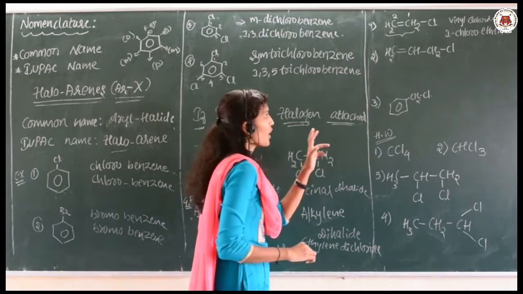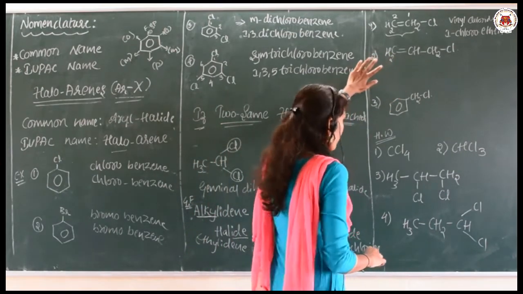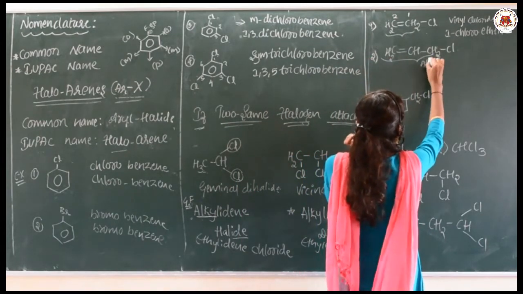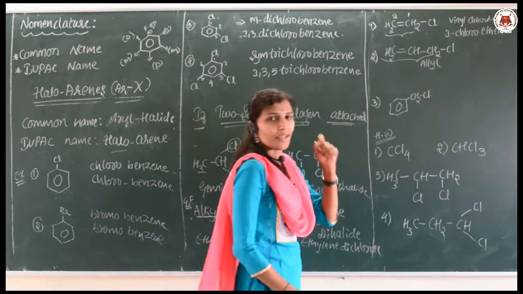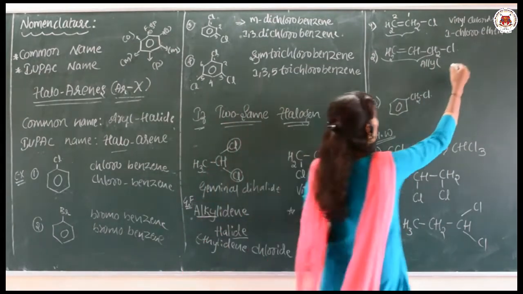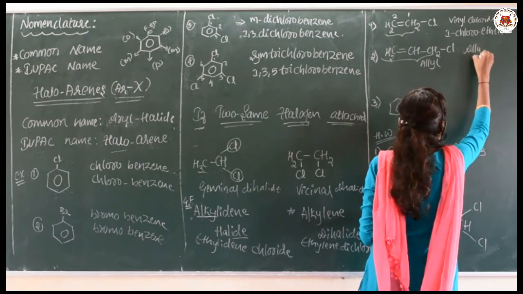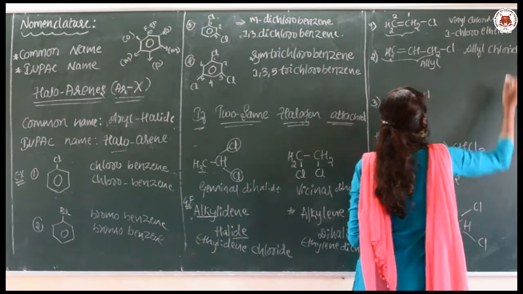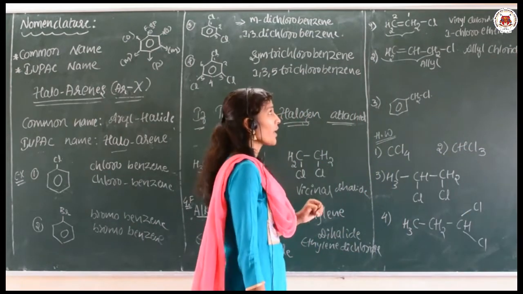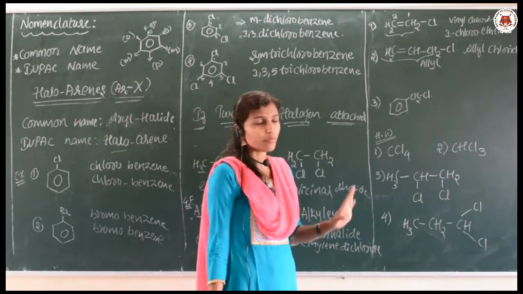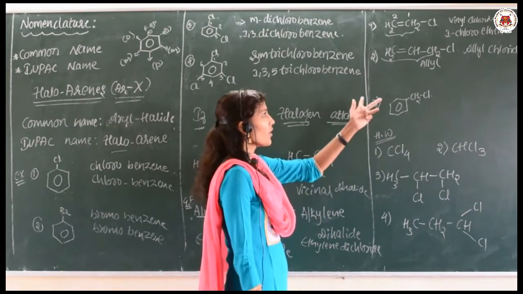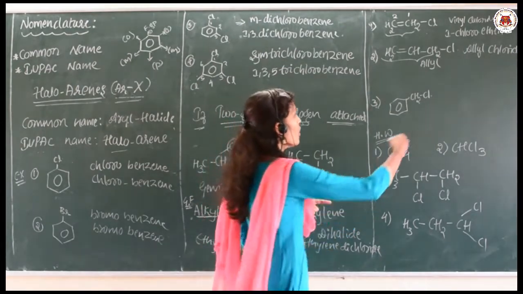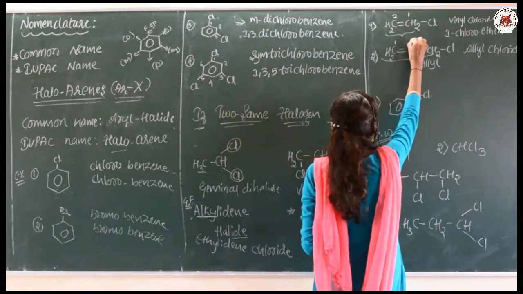Let me go to the second one. See here, this group is allyl, so the common name of this compound is allyl chloride. Now I want to write the IUPAC name. For the IUPAC name, you must number the carbons. Here, chlorine is present and a double bond is also present. According to the rules, we number as 1, 2, 3.